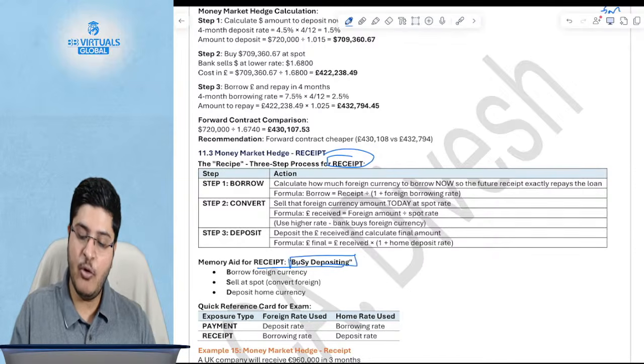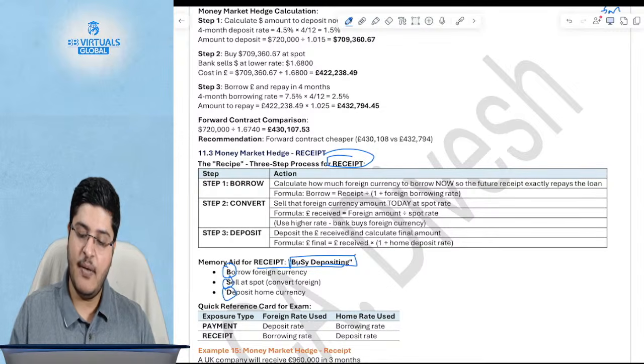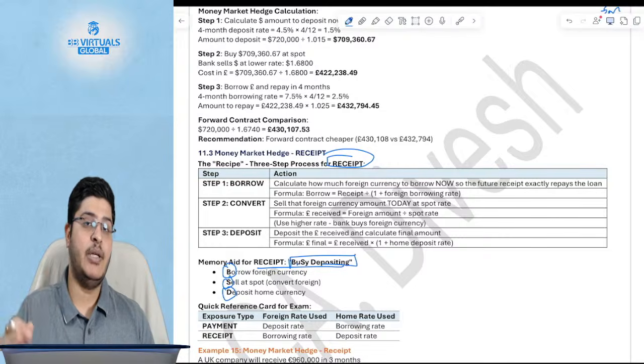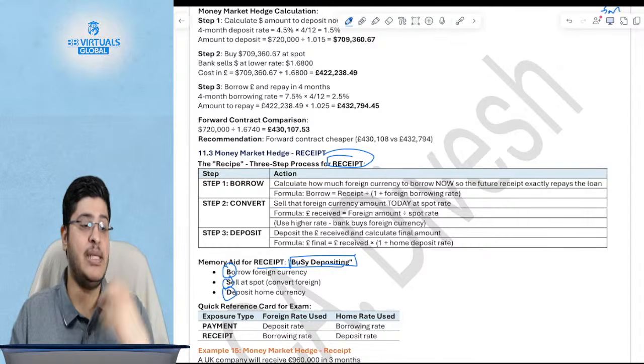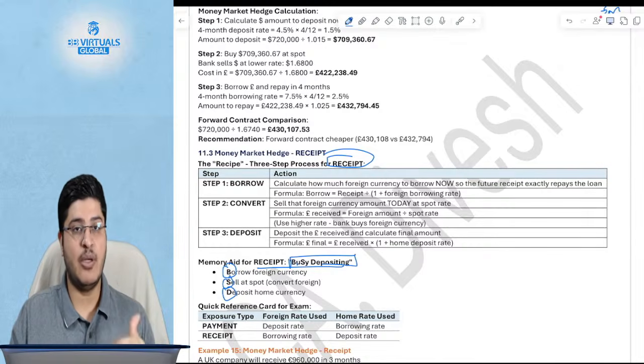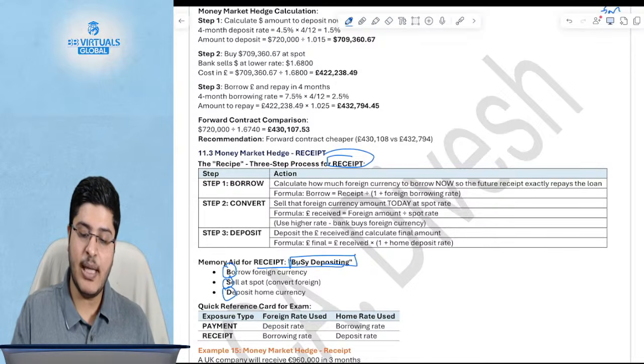Basically, you have to first borrow, then sell, then deposit. This is the memory aid: if you have to receive, receipt, busy depositing. So borrow, sell, deposit. But I'm saying, guys, I keep giving memory aids because that's my duty as a faculty and you can remember. But honestly, I will give you the simplest logic, which is what? If you have an asset in the foreign currency, which is a receipt, then you create a liability.